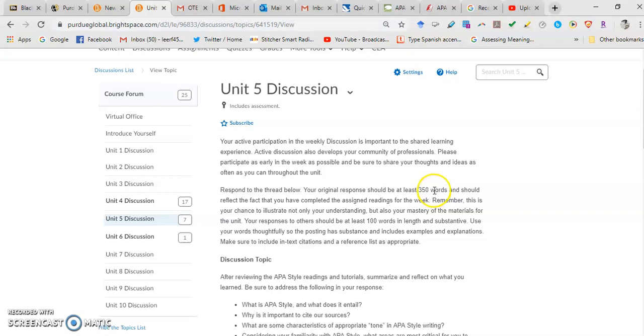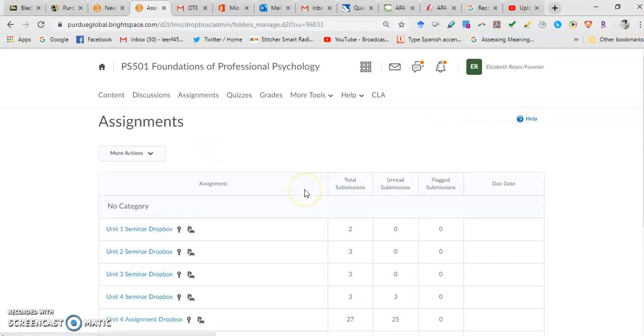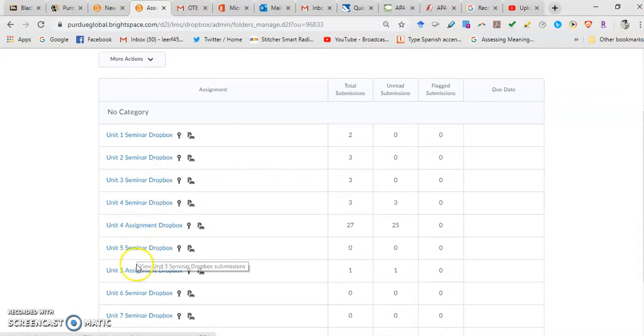If you turned in your paper to the OWL and you're waiting for them to send it back, do not worry. I know that they're a little backed up. Once you get it back from the OWL, that is what you're going to submit to your Unit 4 assignment Dropbox. Take that same paper that they gave you, submit it there. Then you take that paper with all their suggestions, fix what you need to fix. After you're done with fixing all that, then you submit it to the Unit 5 assignment Dropbox. Got it? That would be this one. And that would be that.